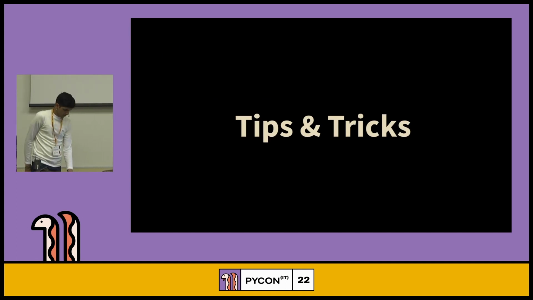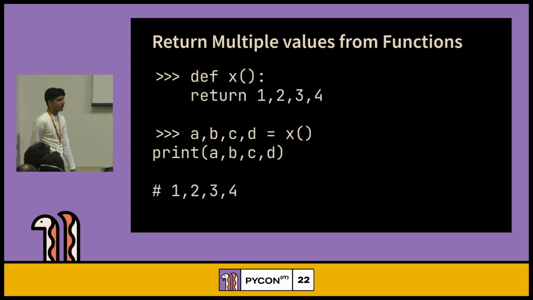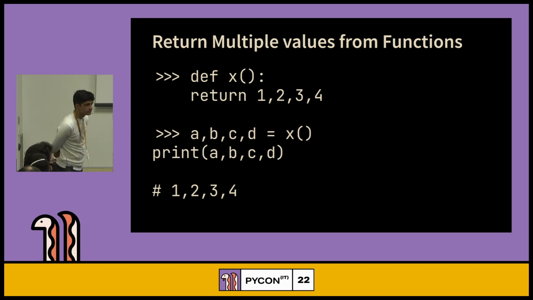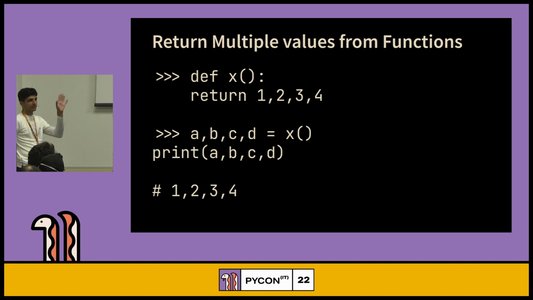Okay. We have a lot of time, so I can explain tips and tricks in a better way. How is it? Anybody would like to explain? The shortcut to create variables from the function. I think no one. Okay.